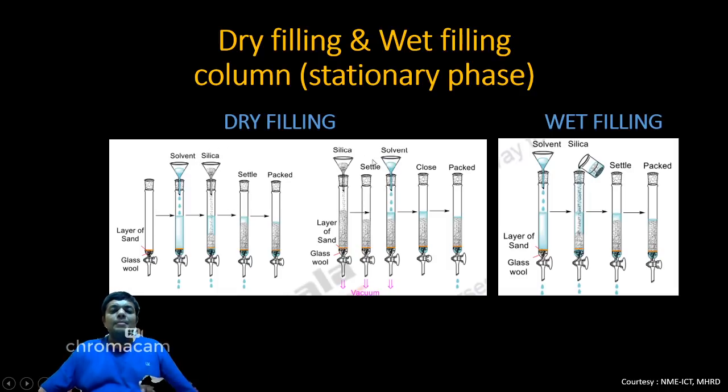The same dry filling, but another way of making the column. Over here, glass wool plus layer of sand plus you add silica first. After adding silica, allow it to settle. Once it settles, add the solvent, close it, pack it, and remove the excess of mobile phase. You are supposed to remove the excess of mobile phase even while you are performing method number 2 of dry filling, and even when you are performing method number 1 of dry filling. So at the end of this procedure, the stationary phase must be present inside the column with a very little amount of mobile phase on the top of the stationary phase.